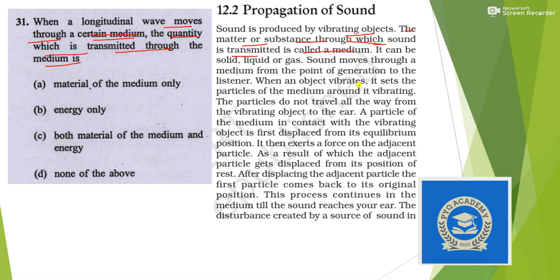When an object vibrates, it sets the particles of the medium around it vibrating. The particles do not travel all the way. It just vibrates the particles, but the particles themselves don't move. That means the material of the medium does not move. Only the energy is transmitted, not the medium. So our answer is option B.